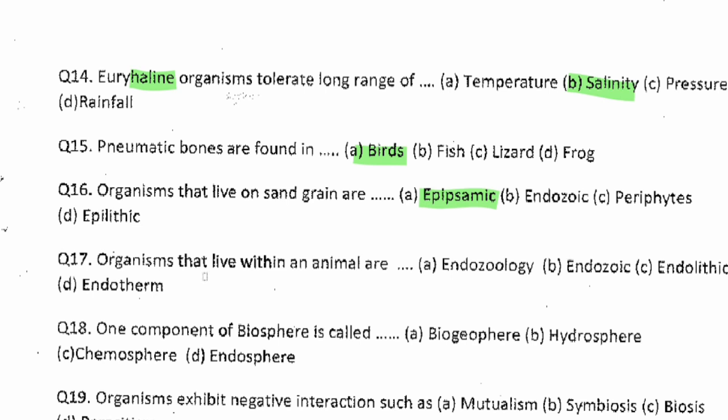Organisms that live within an animal are dash. Inside an animal. You know, if inside, it should be endo, right? So you cannot say endozoology because zoology is a study. So endozoic organism, that's the answer. That's it. Hope you're following.